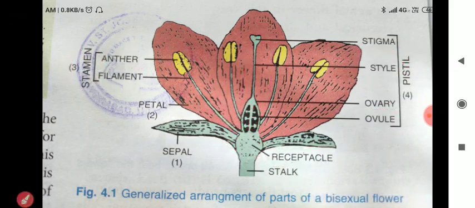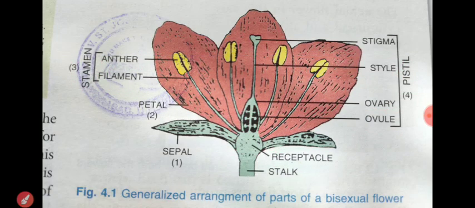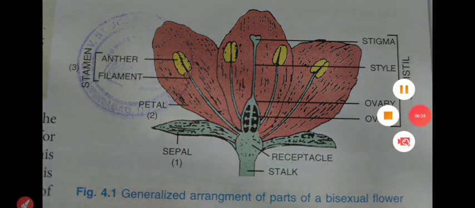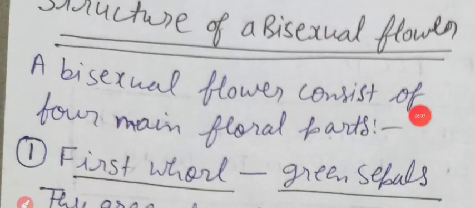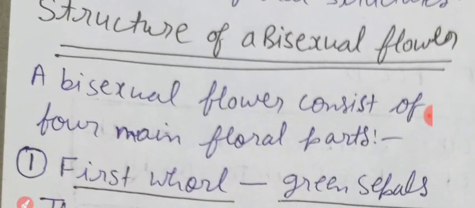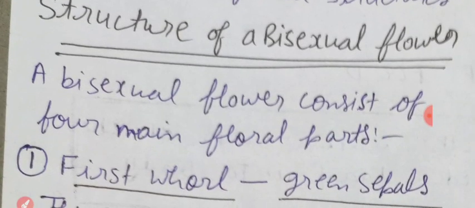Next, let us discuss further. Yes, my dear students, just now we have seen the structure of a bisexual flower by a diagram. Now, just see the content. A bisexual flower consists of four main floral parts.